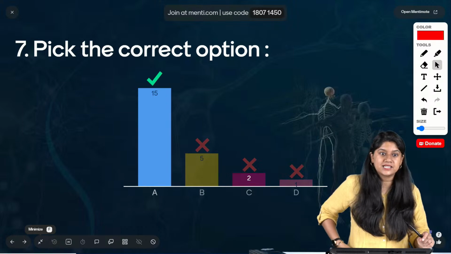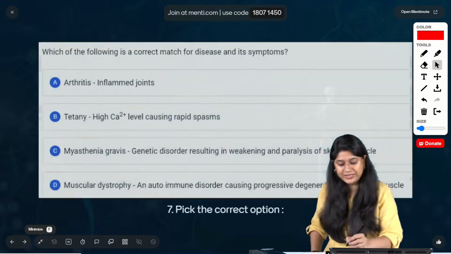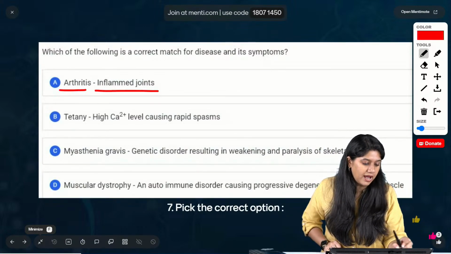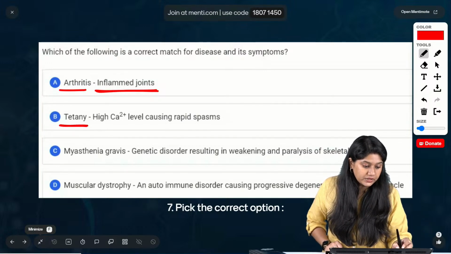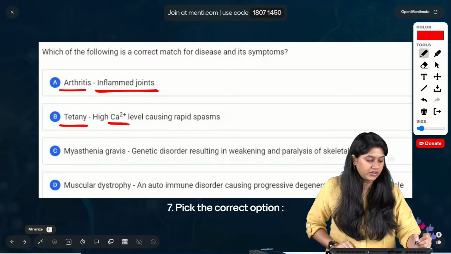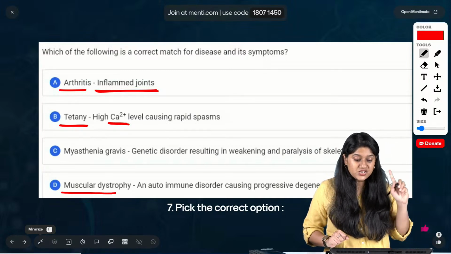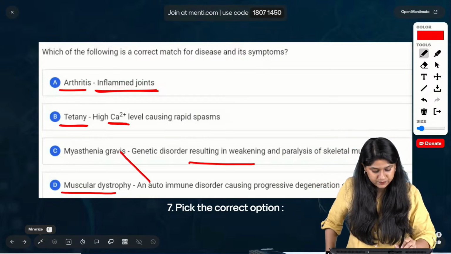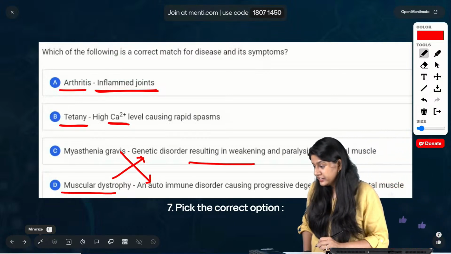Yes, option number A is the correct answer. Many of you got confused with the other option, but let's quickly take a look over here. See, arthritis symptoms correctly match, and we have the inflammation in the joints. What happens in tetany? High level of calcium ions, or what is the reason behind it? See, these two have been interchanged. If you come back to C and D, muscular dystrophy is a genetic disorder resulting in the weakening and paralysis of the skeletal muscle, whereas this is the reverse match that we have. Clear, everyone? Yes? Very good.